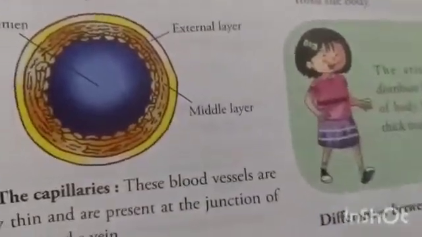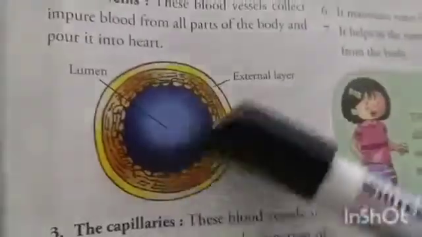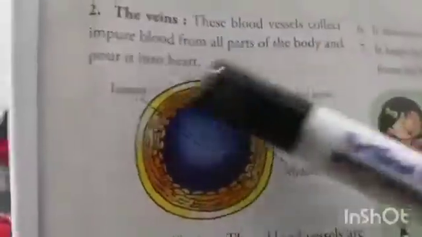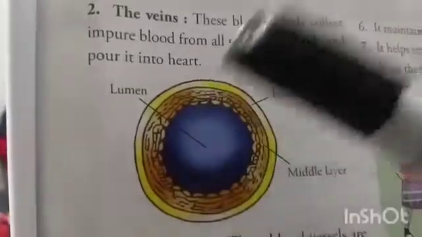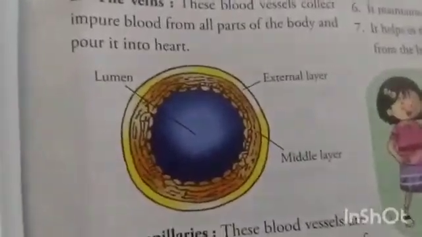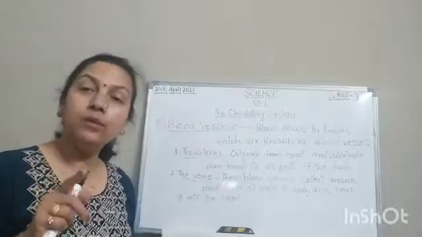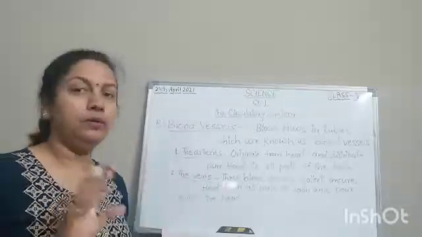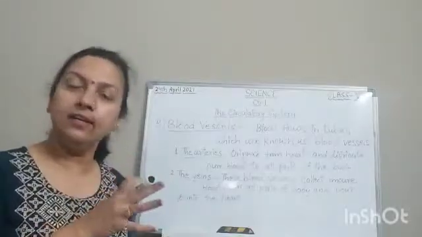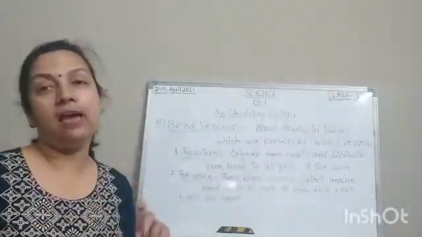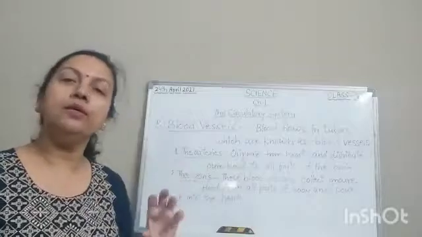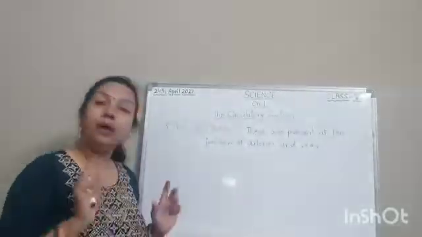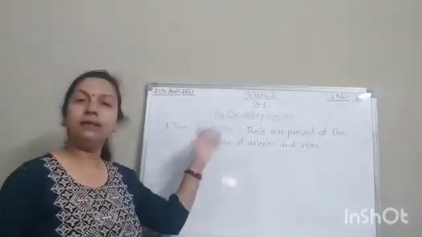Now have you seen in the arteries the middle part was shown with red color, while in veins the middle part is shown in blue color? Why is it so? Because arteries have pure blood, so these are shown with red color, while veins have impure blood, so these are shown in blue color.